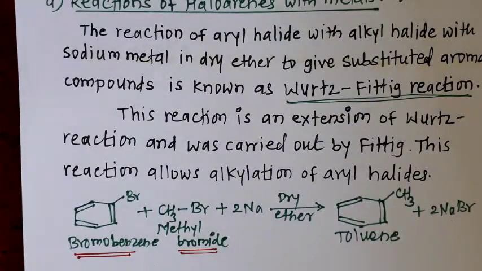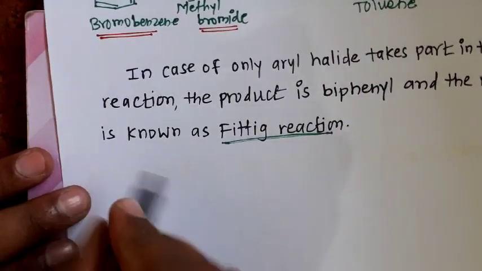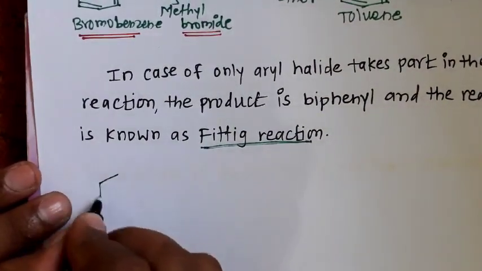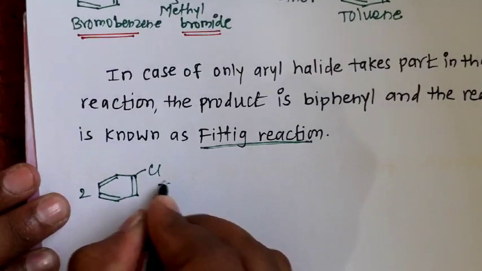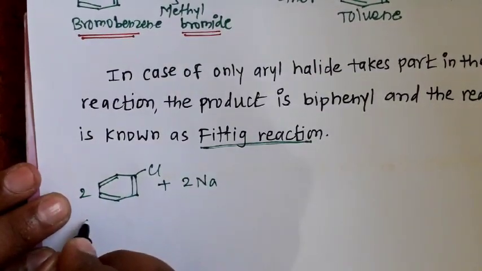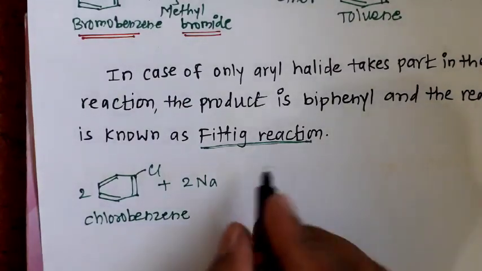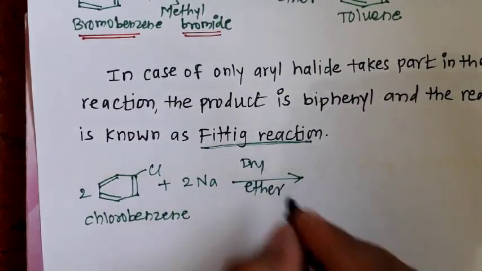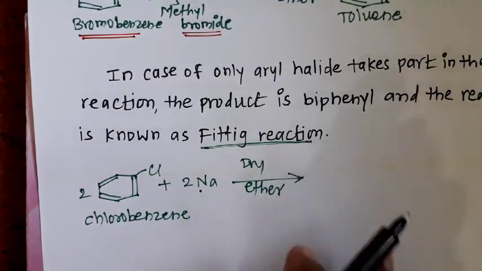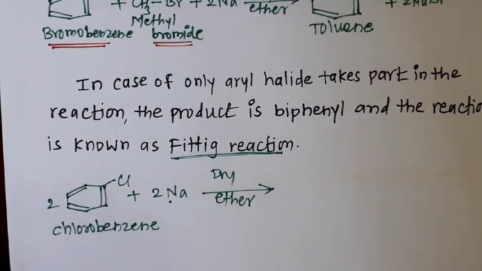This reaction is called the Fittig reaction. The reaction we should write like this. We have 2 moles of chlorobenzene, and these 2 moles of chlorobenzene combine with each other by using sodium metal and dry ether as solvent, and they form the product biphenyl.